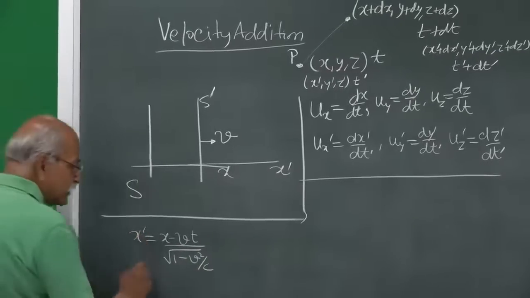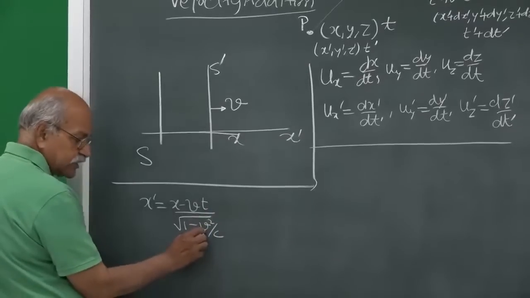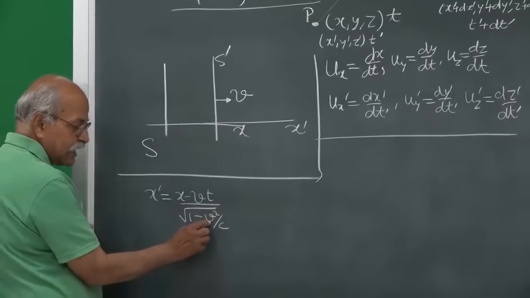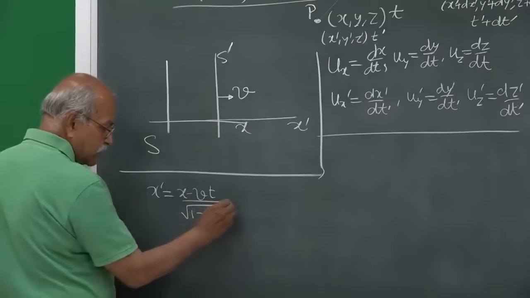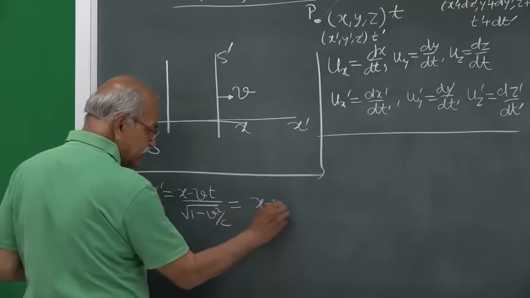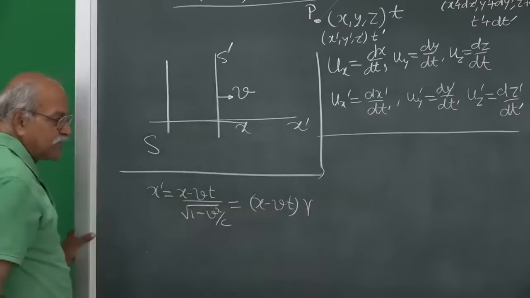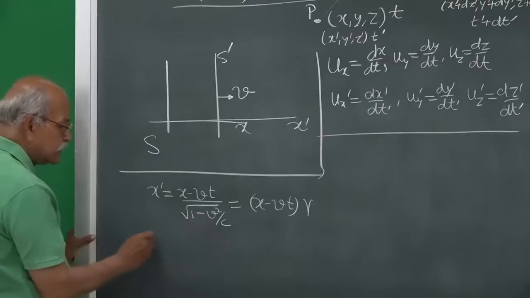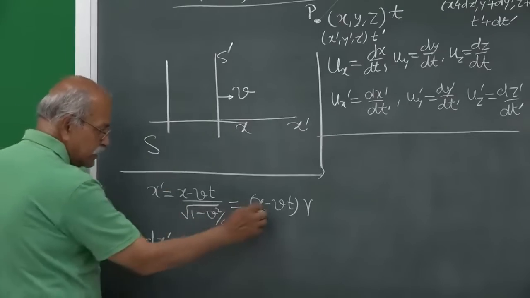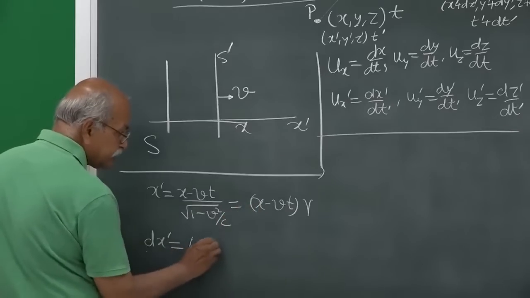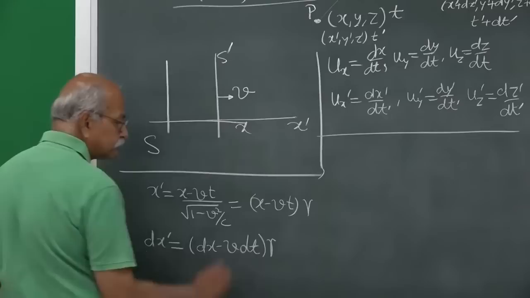And from here you can write what is dx prime. Since this v is constant, it is the frame velocity, as time passes this v does not change. So, I can write this as x minus vt times gamma. Gamma is independent of time, gamma does not change with time. So, dx prime will be dx minus v dt times gamma.